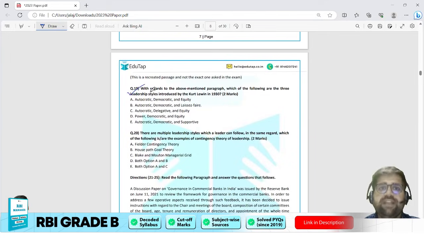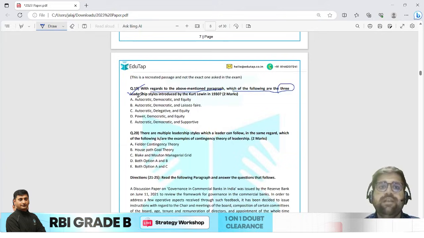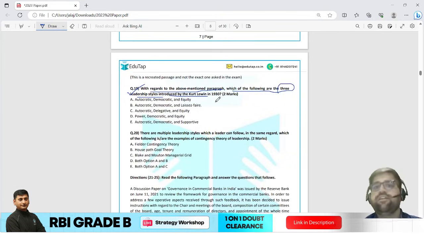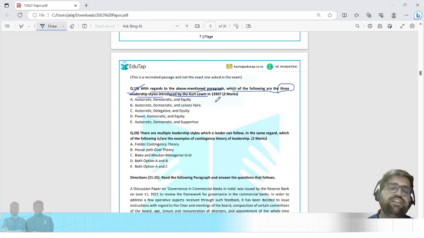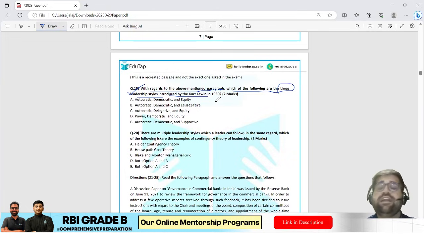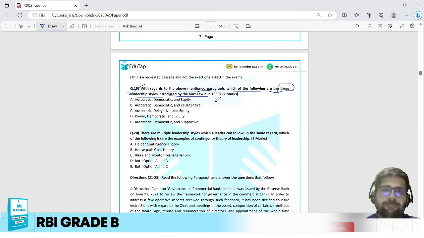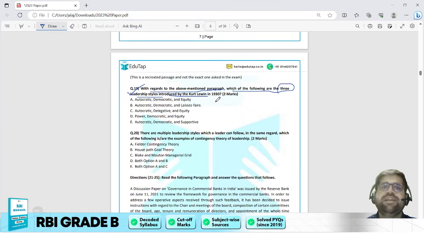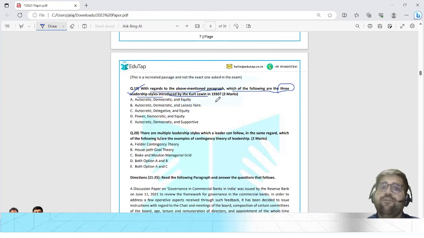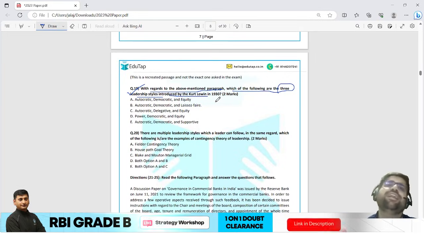So question number 19. With regards to the above mentioned passage, which of the following are the three leadership styles introduced by Kurt Lewin? Now, Kurt Lewin is a very famous name in the field of management. If you see, you will find his name in the chapter organization change as well. He has given one very big theory of organization change, which is the three-step theory of organization change. Okay. In leadership also, he has made some contributions. He has given you three very basic leadership styles. What are those? Autocratic, democratic, and laissez-faire.